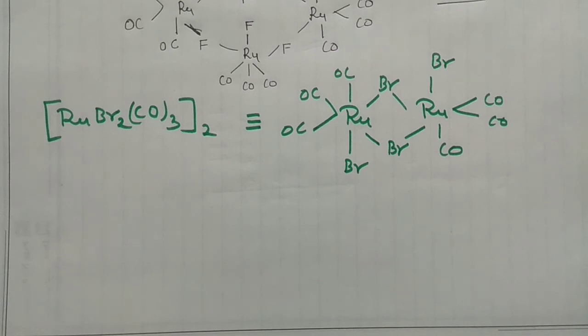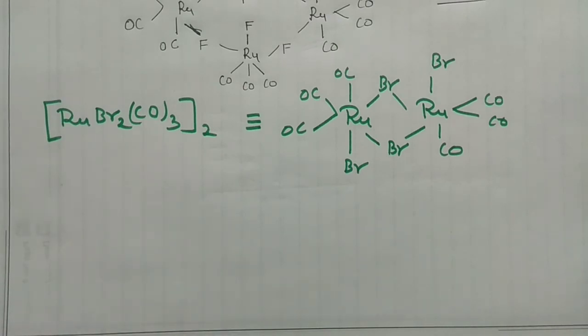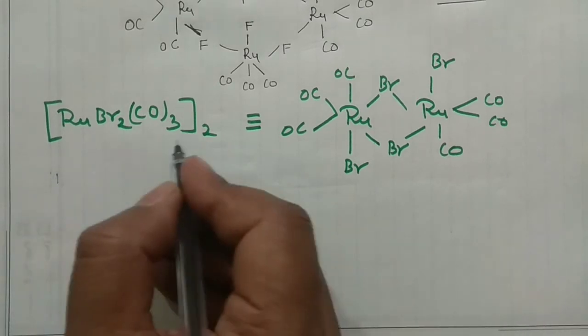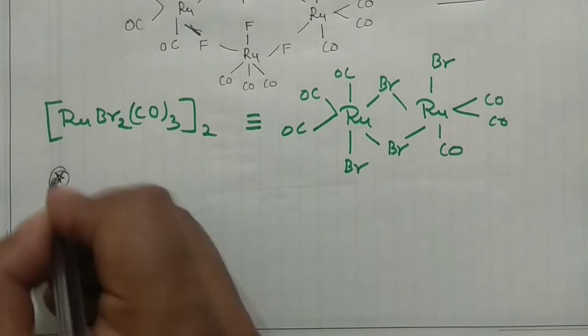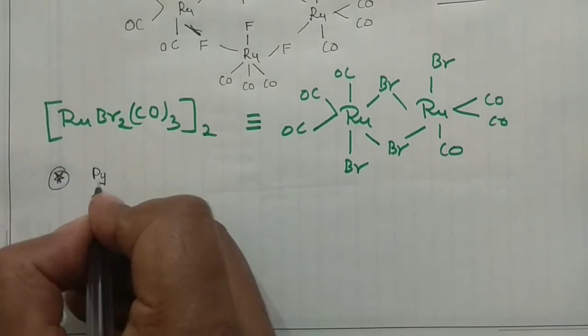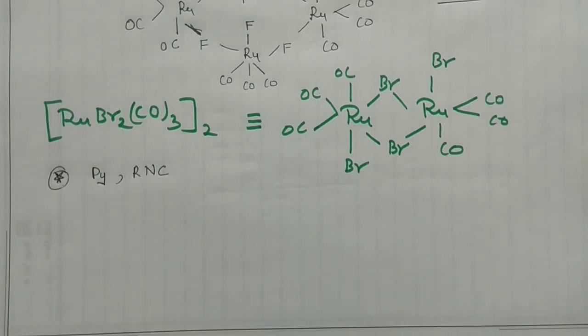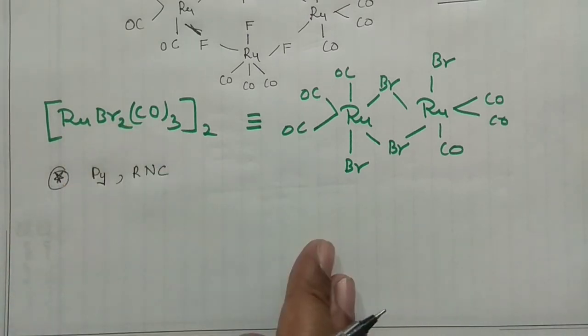I can discuss these properties in another manner also, but I am including this in the synthesis part only. So dimeric carbonyl halides, like if you have certain ligands, like pyridine and alkyl isocyanide, then these dimers will cleave to give the monomer.